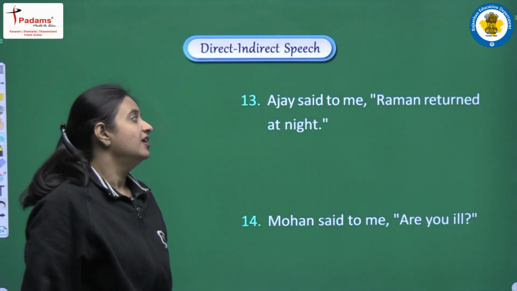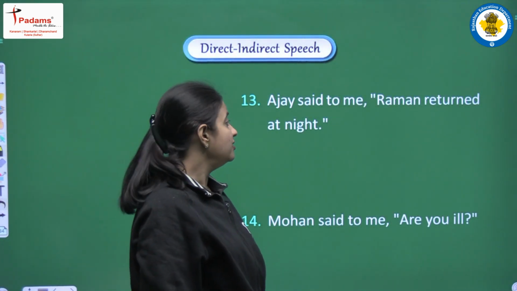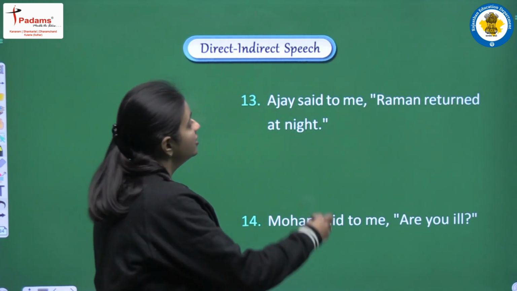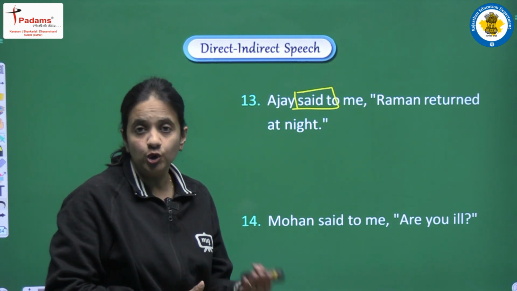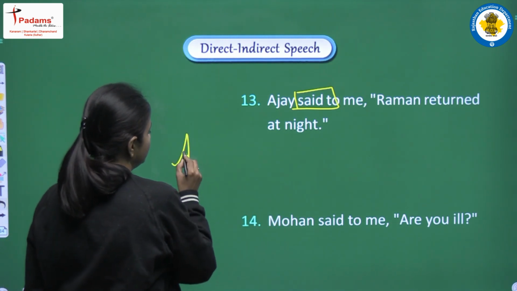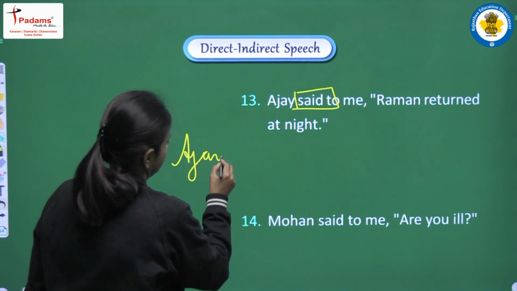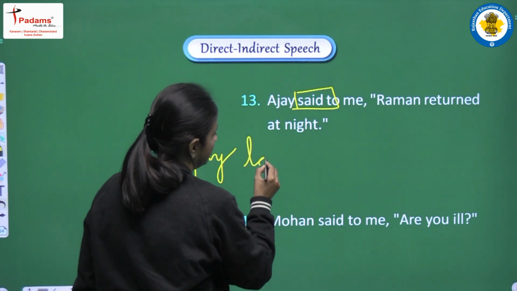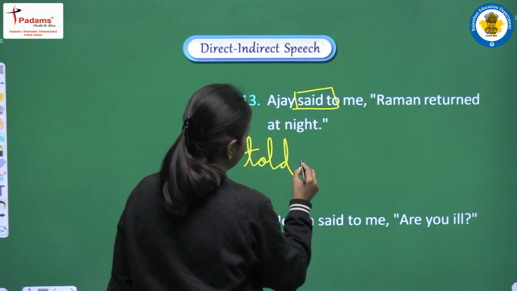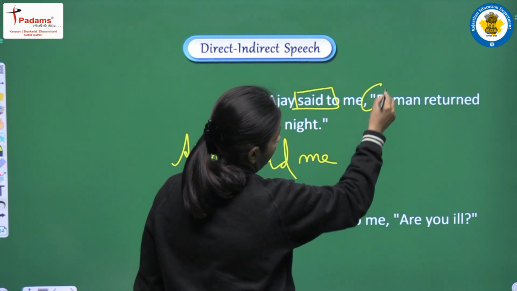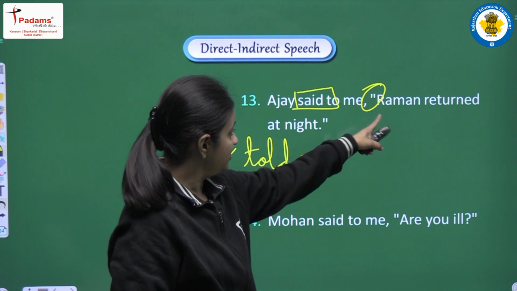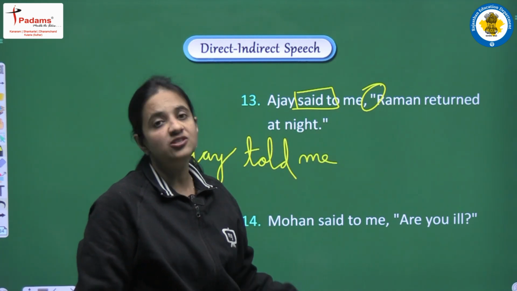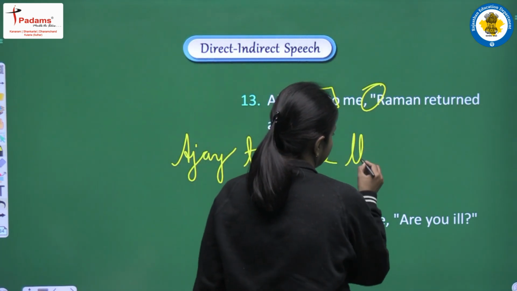Next we are having, Ajay said to me, Raman returned at night. So in this sentence we are having said to, that will be converted into told. So let's write that much. Ajay told me. Clear? Now when we will remove the comma, we will need one conjunction, and this is also an assertive sentence, so our conjunction will be that.